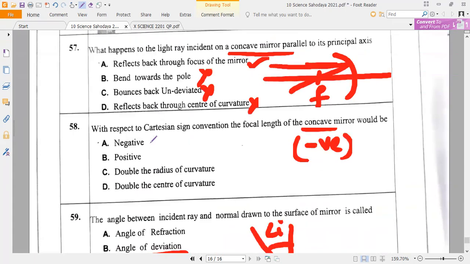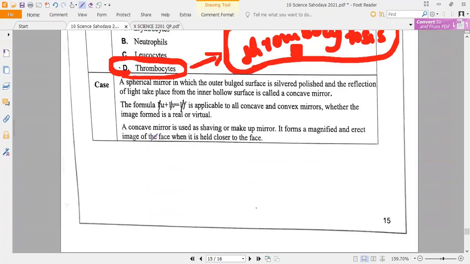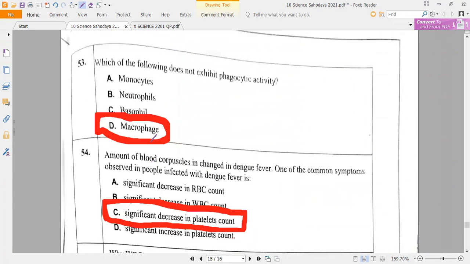Do you understand or not? Very simple. Case study, correct? So this is the Bangalore Sarvodaya, India's most standard question paper.